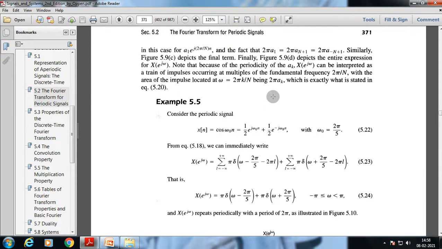Let's consider the periodic signal cos omega 0 n. It can be rewritten as a linear combination of exponential functions as half e to the power j omega 0 n plus half e to the power minus j omega 0 n, with omega 0 equal to 2 pi by 5.